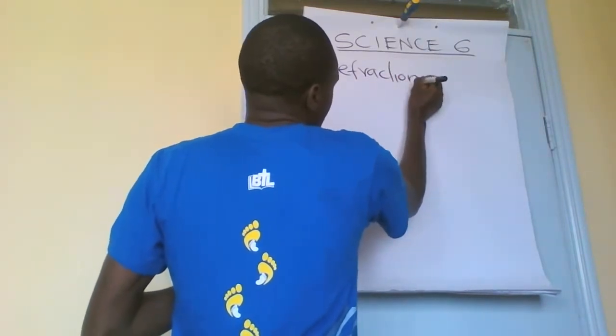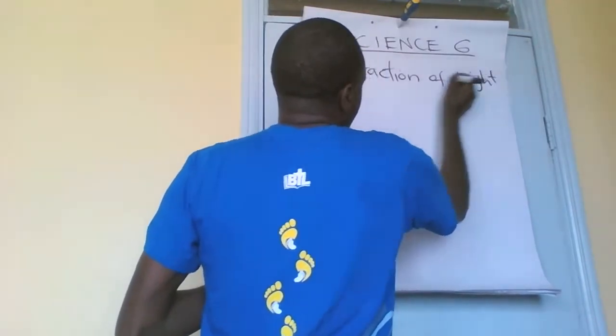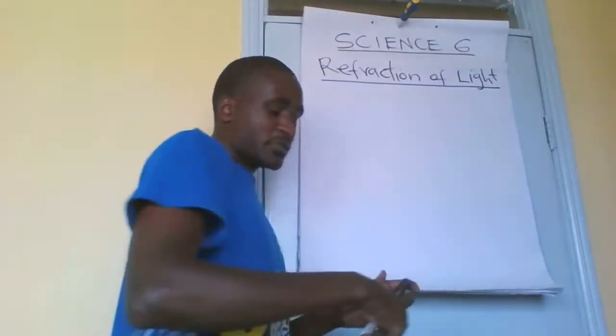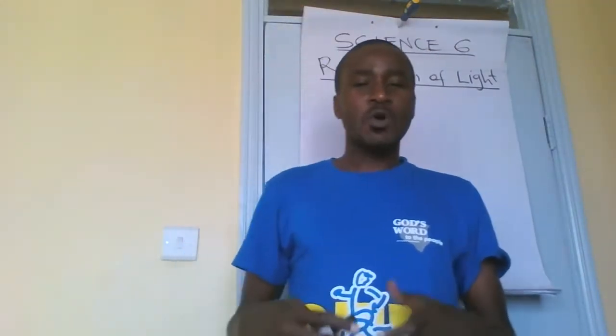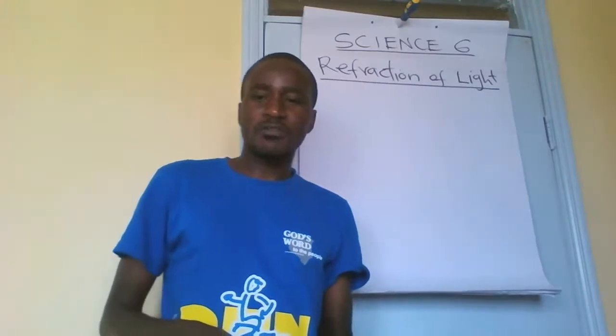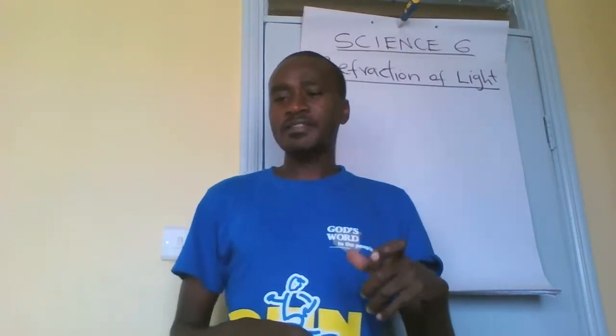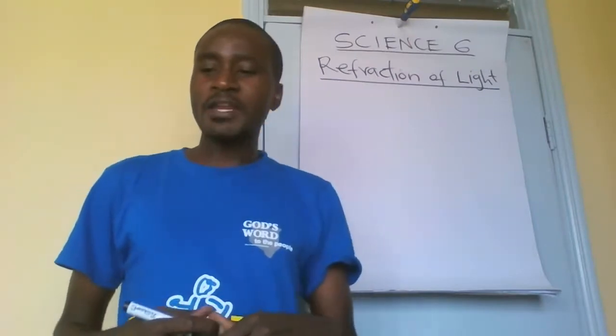Refraction of light. First, we will find out what's the meaning of refraction of light. What is refraction of light? When you talk of refraction of light, we are talking about bending of light. So, refraction of light is the bending of light as it moves from one transparent medium to another transparent medium.